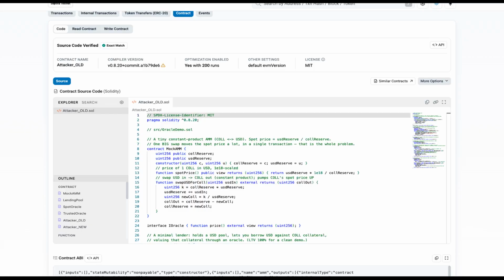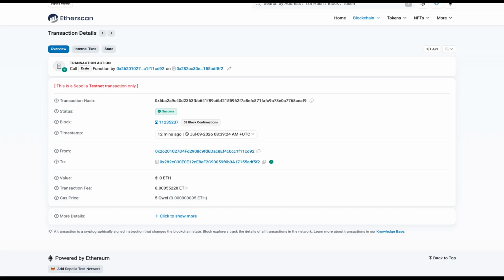And this is not just a local sandbox. We deployed the very same attacker and lender to the Sepolia network and verified them on Etherscan. Source code verified, exact match. Anyone can read the spot price oracle for themselves. This is the drain as a real transaction. Etherscan decodes it as a call to drain and it succeeds. On a live chain, the attacker borrows the whole pool against the manipulated price. The theft is recorded permanently in a block you can click through.